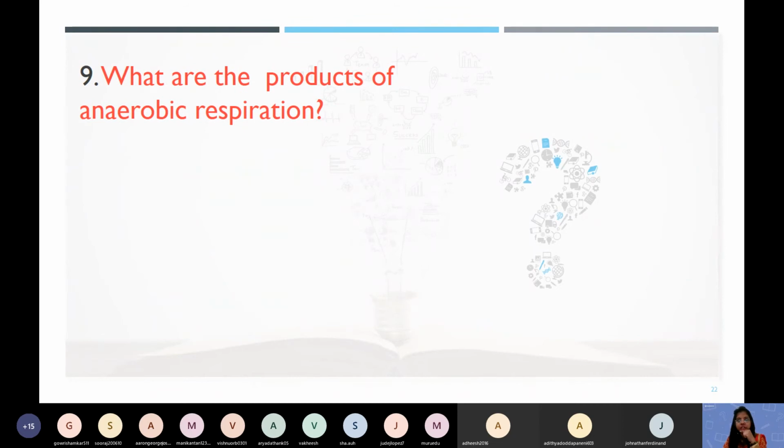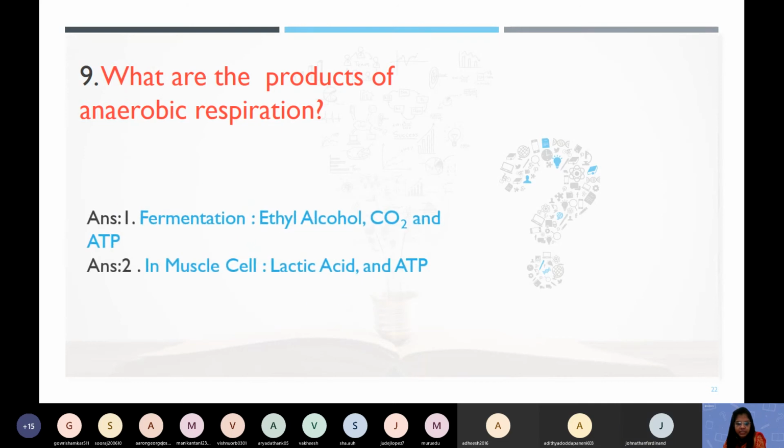What are the products of anaerobic respiration in yeast? Ethanol, carbon dioxide, and energy. And in human beings, in the muscle cell? Lactic acid and a little ATP. So in fermentation, ethyl alcohol, carbon dioxide and ATP; and in the muscle cell, lactic acid and ATP.